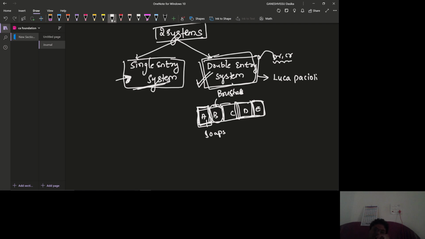And of course, this double entry system is a costly method, that we know. But if we are required to know the detailed results, what the profit is and what the total cost incurred by us is in detail, then we need to use the double entry system of accounting. How we calculate the profit under the single entry system and under the double entry system will be our topics in the accounting part, right? I think you have understood.